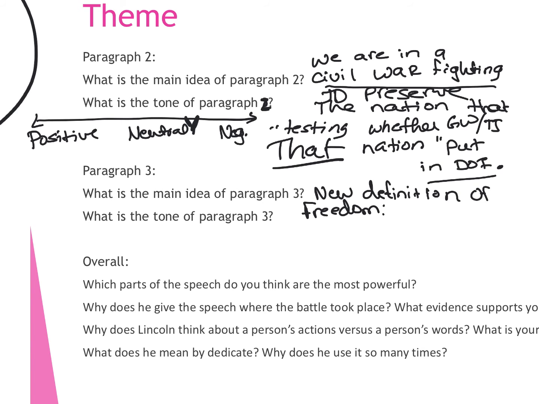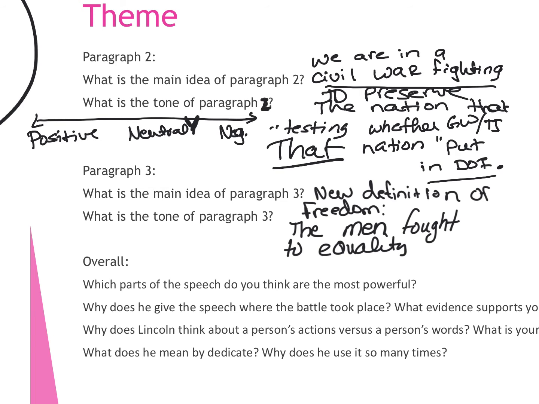What is the main idea? The men are equal. The men fought for equality. Yes. If you look at the very beginning, the men died on this holy ground. They made this ground holy, right? Yes. They didn't die in vain.